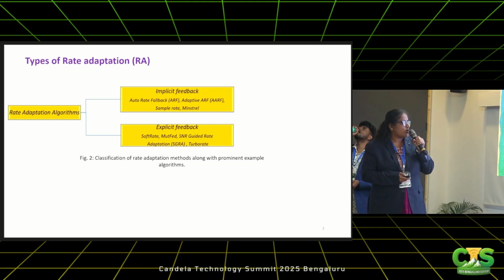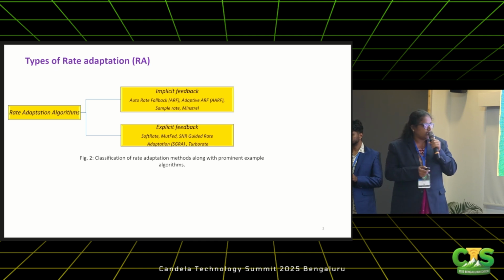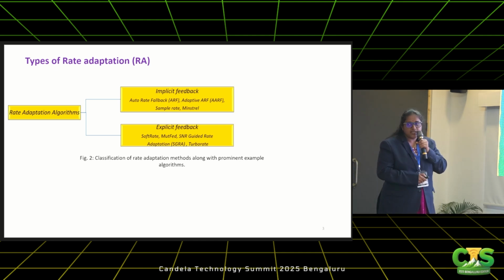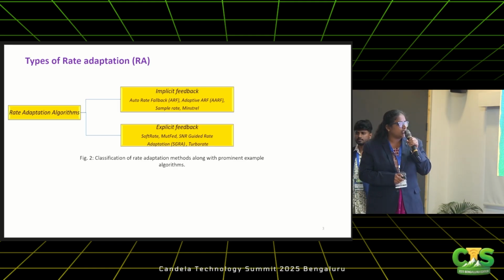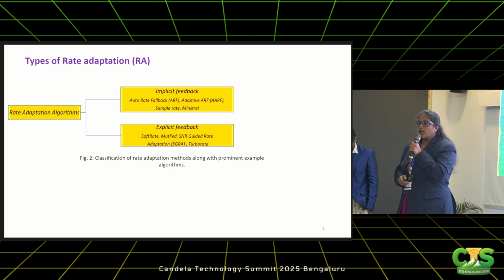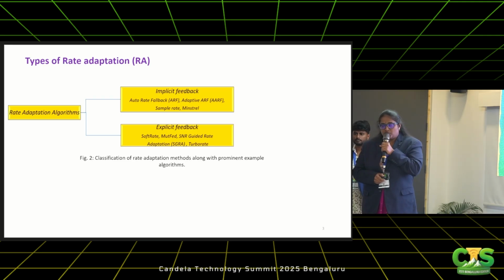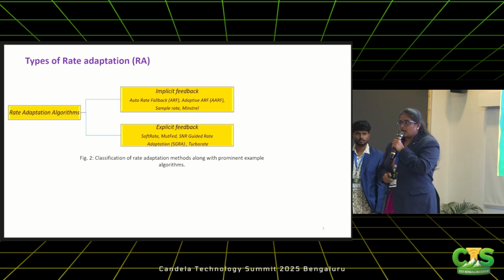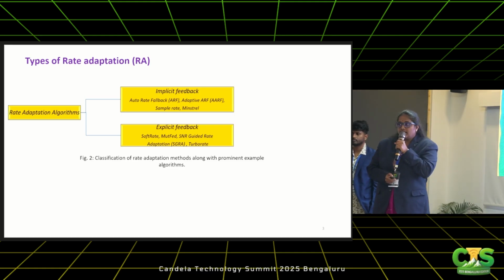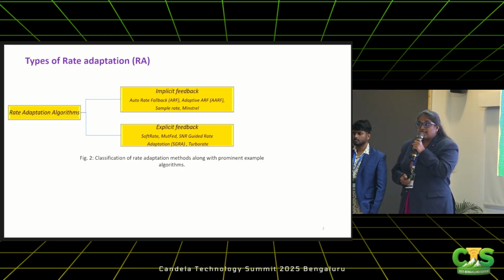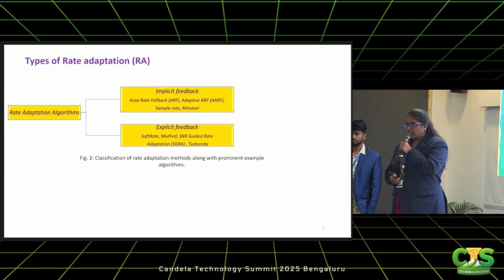Based on the method of assessing the channel conditions, the rate adaptation algorithms can be broadly classified into two categories. One is implicit feedback, the second is explicit feedback. In implicit feedback rate adaptation algorithms, the transmitter assesses the channel condition based on the transmission history, that is the success or failure of the previous transmissions. Basically, it depends upon the MAC layer acknowledgement frames only. When you go for explicit feedback, the receiver estimates the channel and sends the channel quality information, in short called CQI, to the transmitter through the feedback channel.